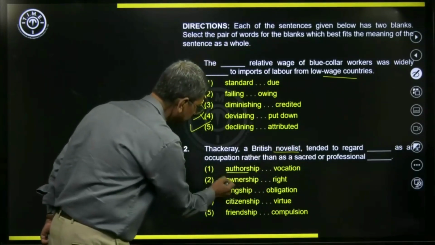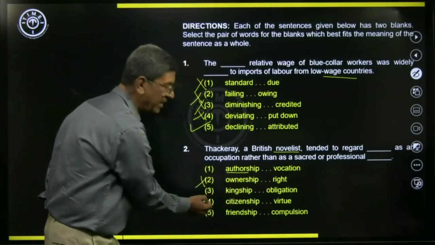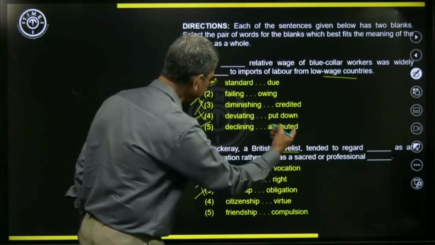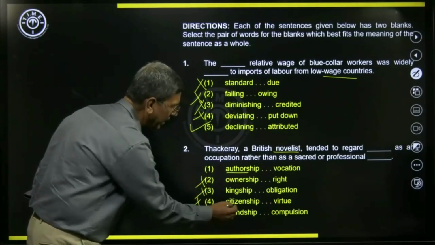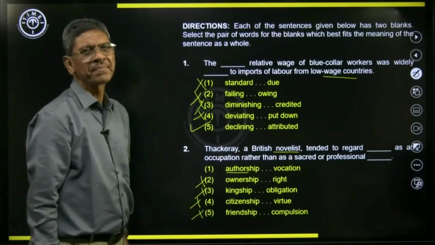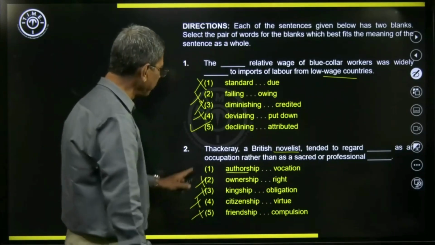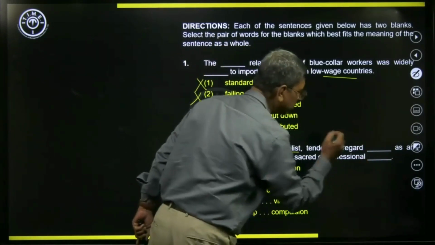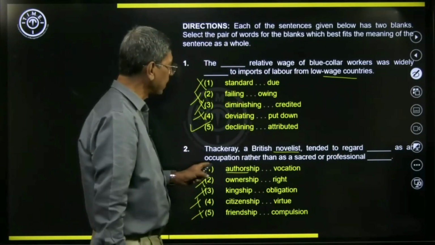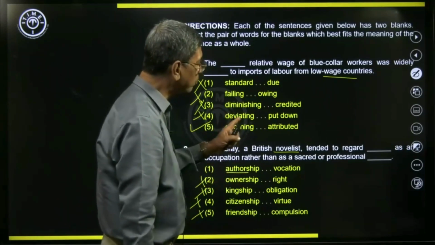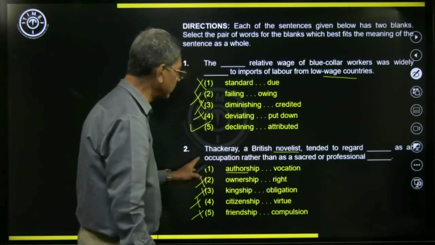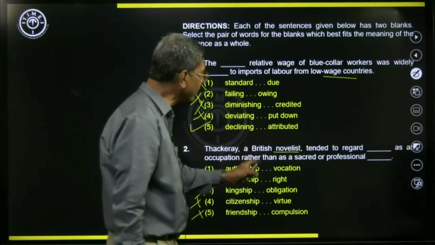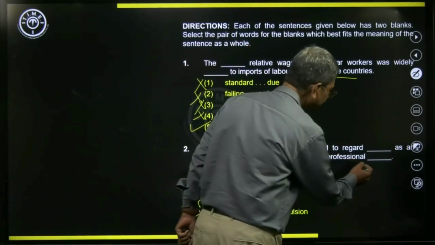If it is ownership, it cannot be ownership. It cannot be kingship. It cannot be citizenship also. Regard citizenship as an occupation, it cannot be that. And friendship is not at all suitable there. So we have authorship. If authorship comes here, is vocation suitable? Let us check. Thackeray, a British novelist, tended to regard authorship as an occupation, just as a job, just as a work, rather than as a sacred or professional vocation.